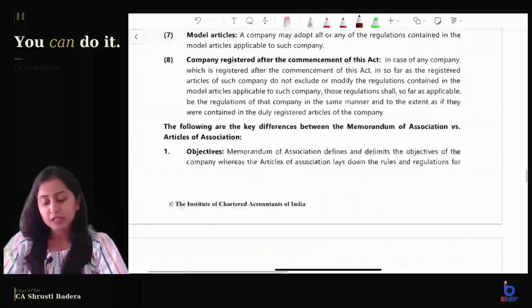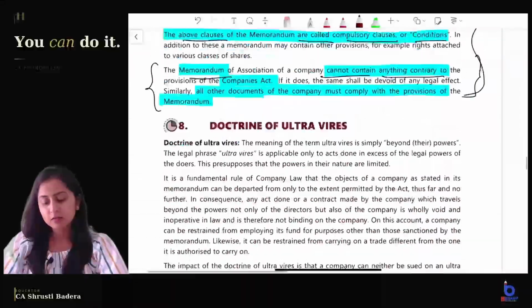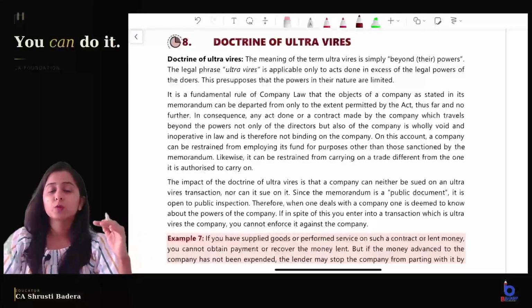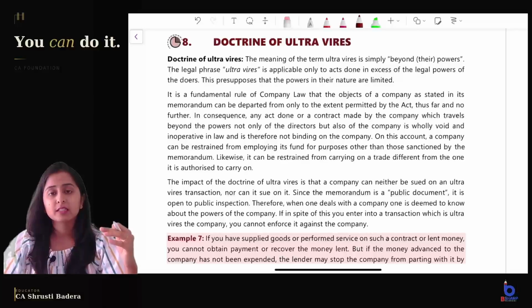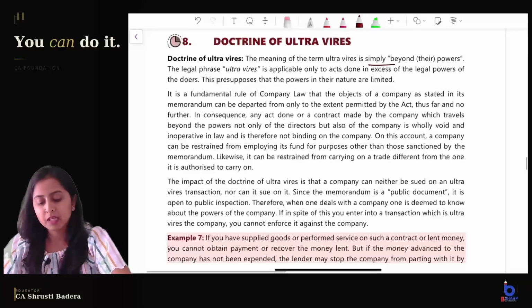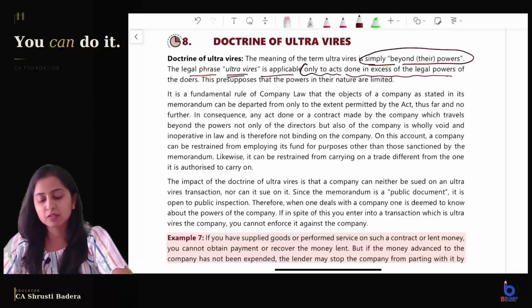Coming to the doctrine of ultra vires. Now, what does ultra vires mean? Constructive notice was only this much. What does ultra vires mean? Ultra vires means doing something which is beyond the specified power, right? The meaning of the term ultra vires is simply beyond their powers. So the legal phrase ultra vires is applicable only to acts which are done in excess of the legal powers of the doers. This presupposes that the powers in their nature are limited.